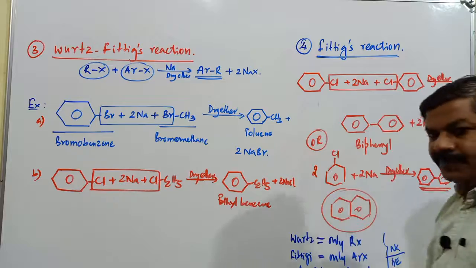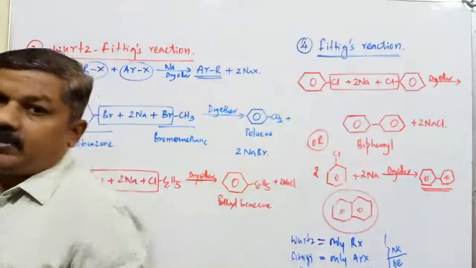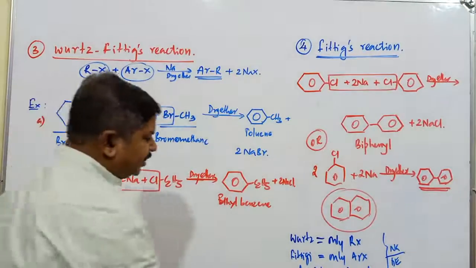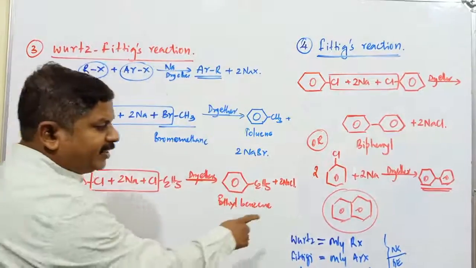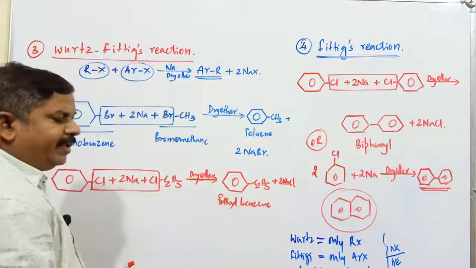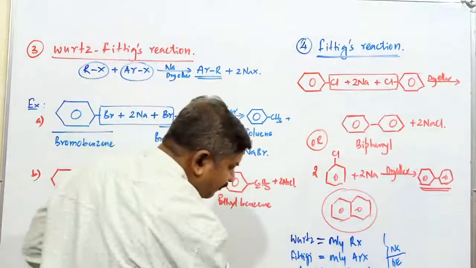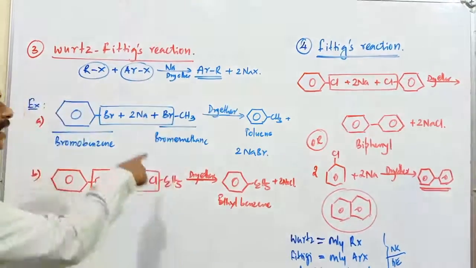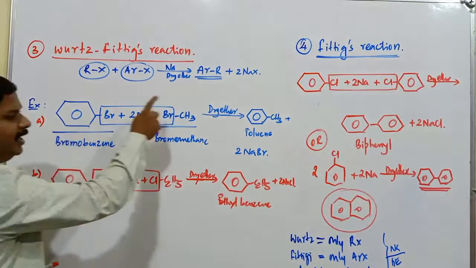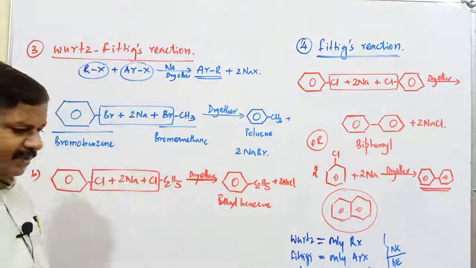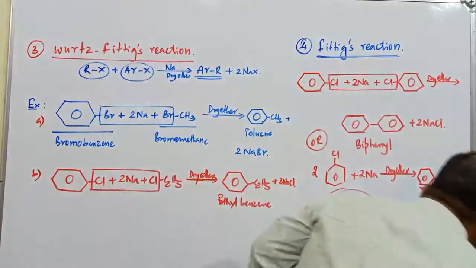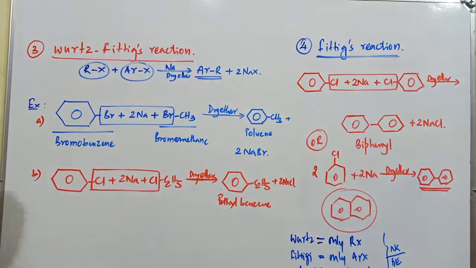So this is the difference between Wurtz reaction, Fittig's reaction and Wurtz-Fittig's reaction. In Wurtz reaction, only alkyl halides react with sodium metal. In Fittig's reaction, only aryl halide reacts with sodium metal. In case of Wurtz-Fittig reaction, one alkyl halide reacts with one aryl halide. It forms an alkyl substituted benzene compound. So it is known as Wurtz-Fittig's reaction. Clear? So these are our 3 important reactions related to alkyl halides as well as aryl halide compounds. Copy it fast.